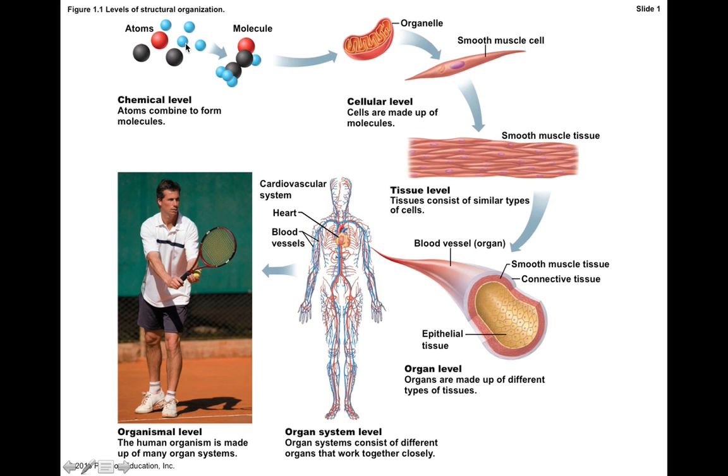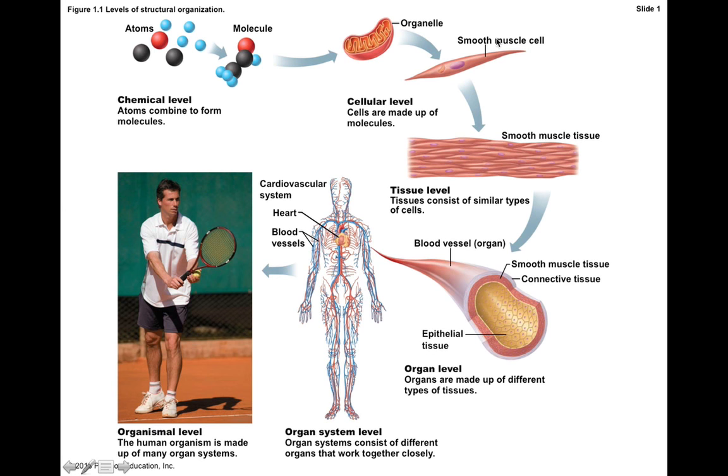Now, just to summarize this, we can see that the chemical level is where we have atoms and molecules that can come together to make organelles. And organelles are the tiny little organs you can find within cells. And these organelles actually have specific functions to maintain the structure and the functions of the cell itself. Now, the cellular level is a way to study human anatomy in terms of individual cells, smooth muscle cells or nerve cells, or bone cells. What's the structure and the function of these cells? Well, it relates to the organelles and their molecules and their atoms, so we can work our way down as well.